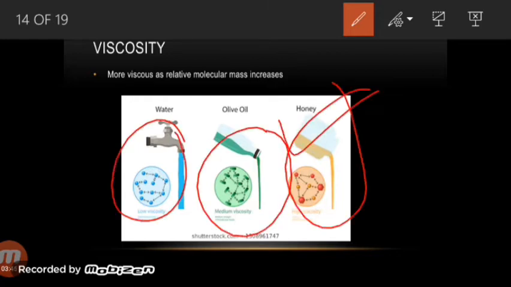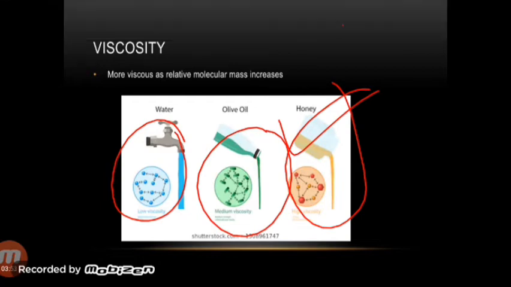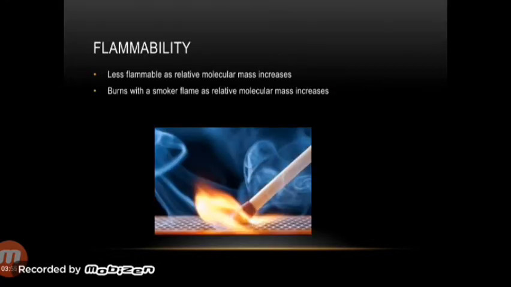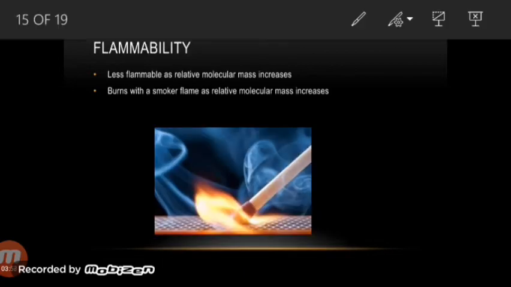Honey is more viscous because the molecules are tangled into it, so the viscosity will definitely increase when the molecular mass increases. If we talk about flammability, always remember that alkanes with greater molecular mass are less flammable. As we increase the number of carbon atoms, their molecular mass will increase.